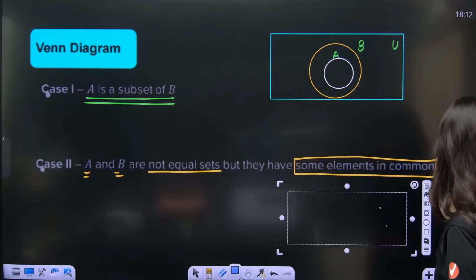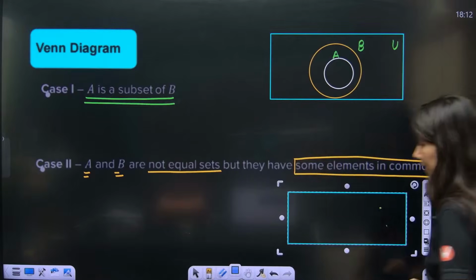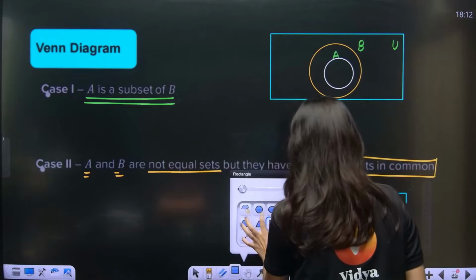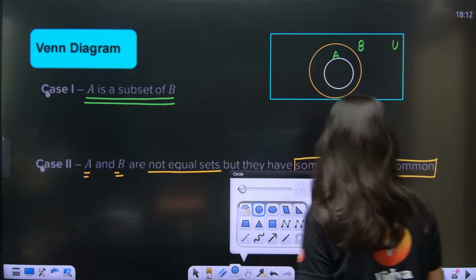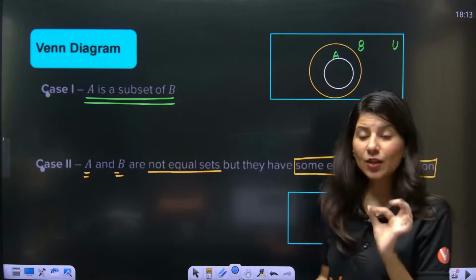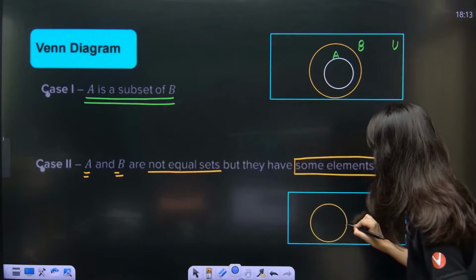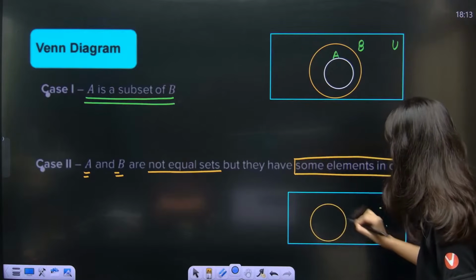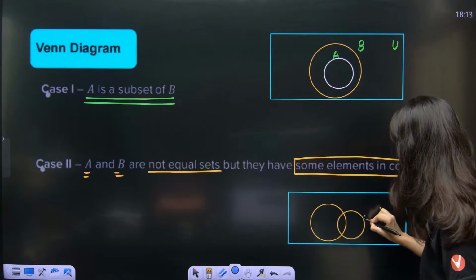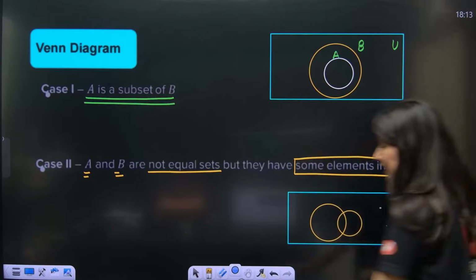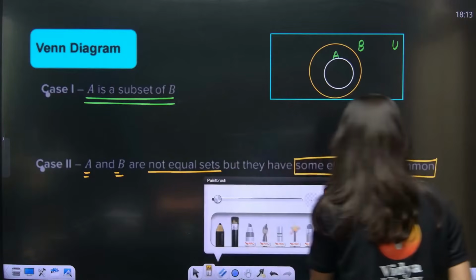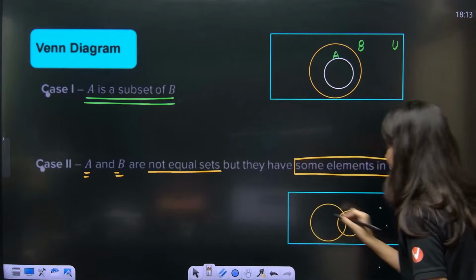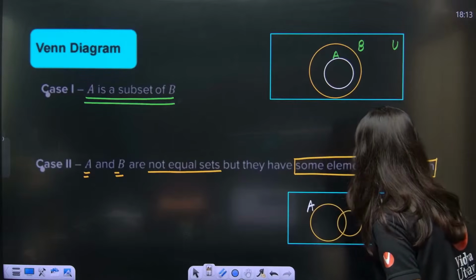Draw a rectangle nicely. Okay, now what we need to do is draw circles. A and B are two sets which are not equal. So this is the first thing, and this is the second thing. Can you see? Both sets are not equal sets. Perfect. So this is your universal set, this is your set A, this is your set B.